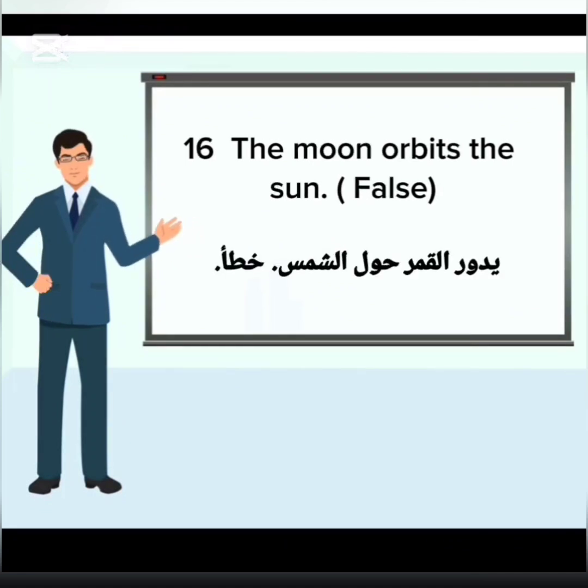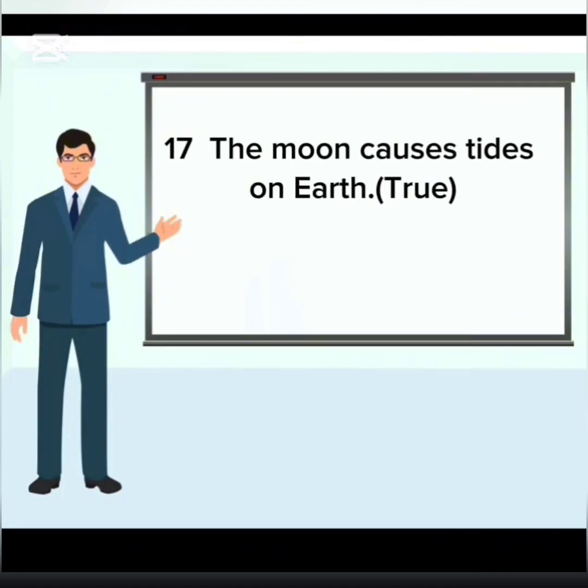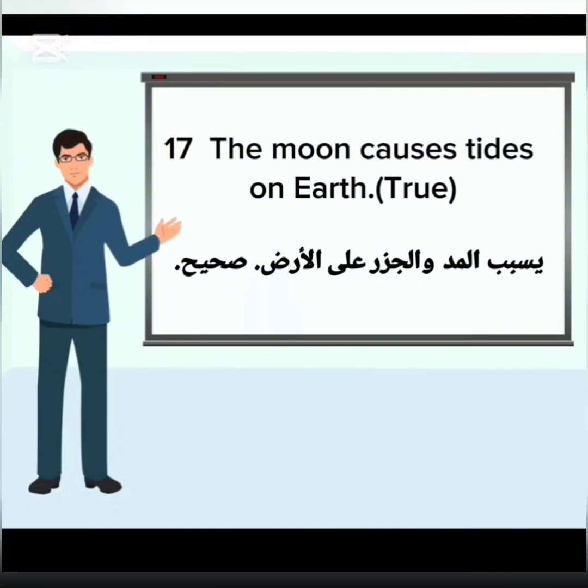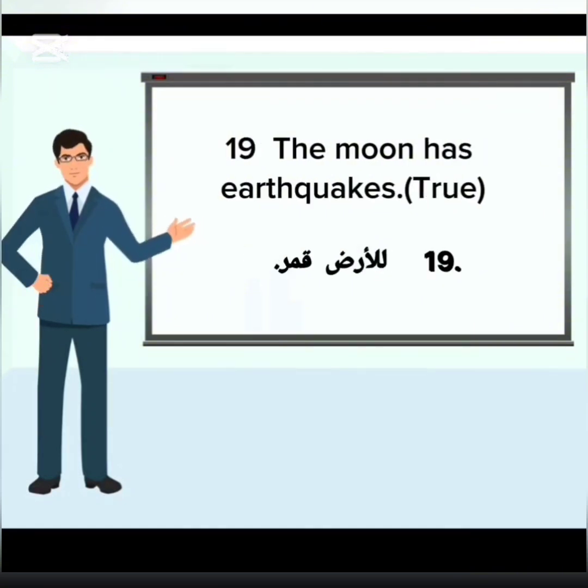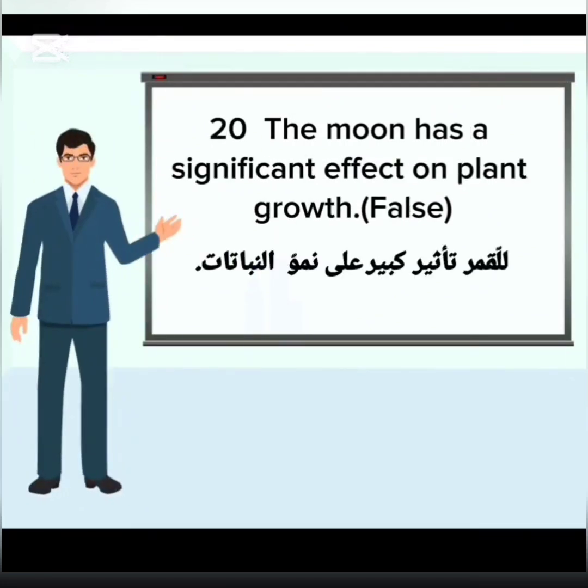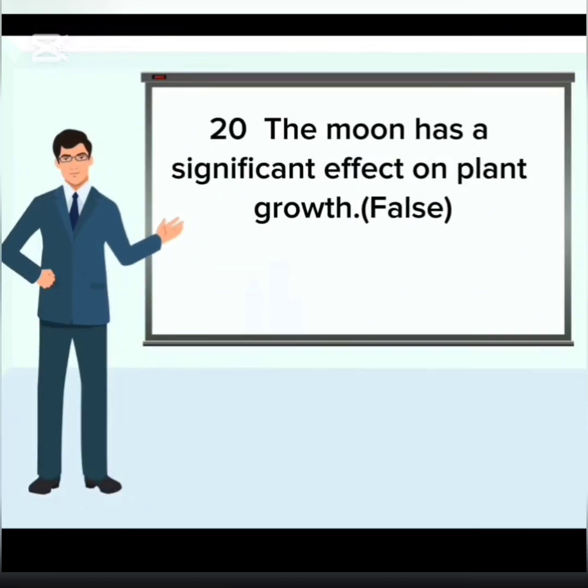16. The moon orbits the sun. False. 17. The moon causes tides on Earth. True. 18. The moon is perfectly round. False. 19. The moon has earthquakes. True. 20. The moon has a significant effect on plant growth. False.